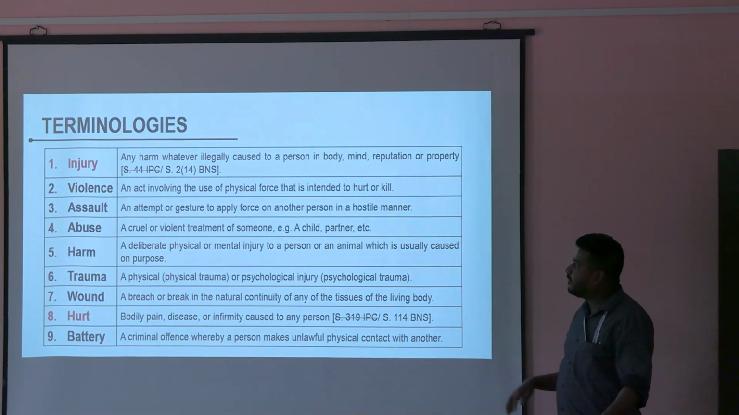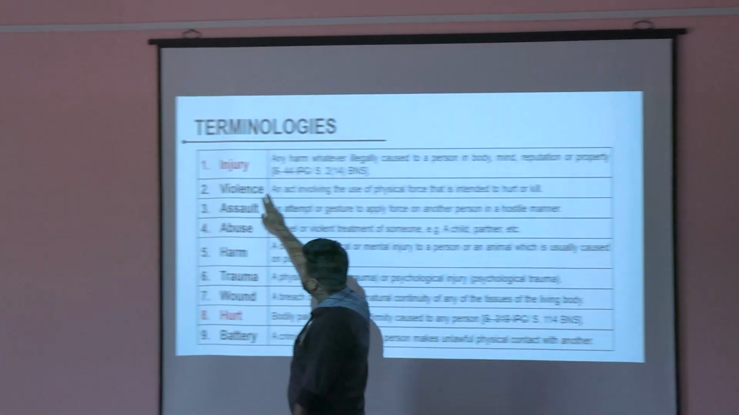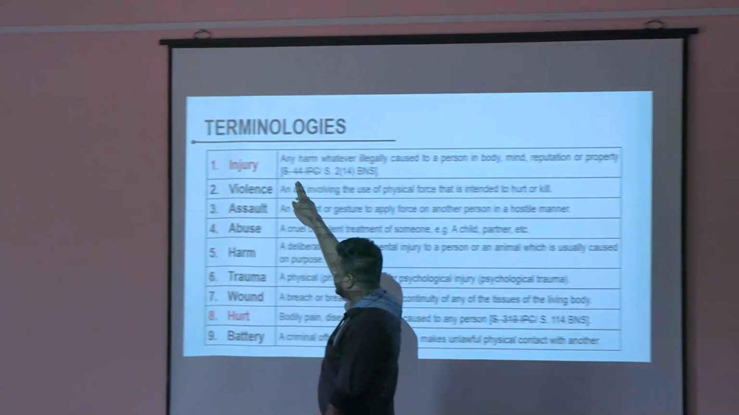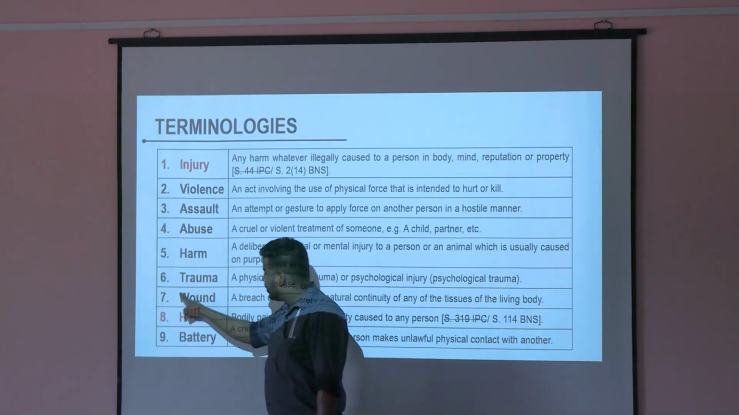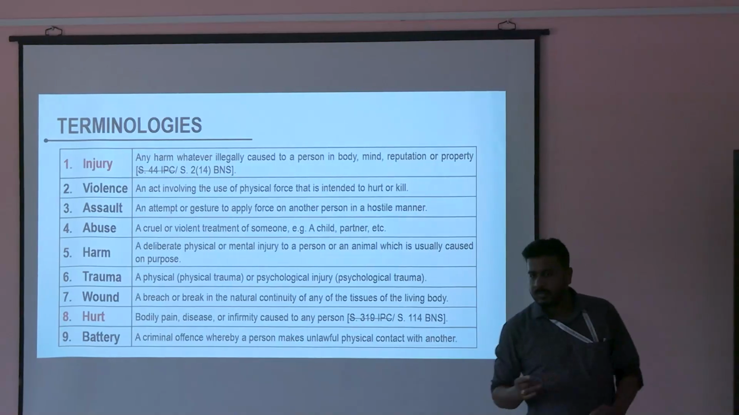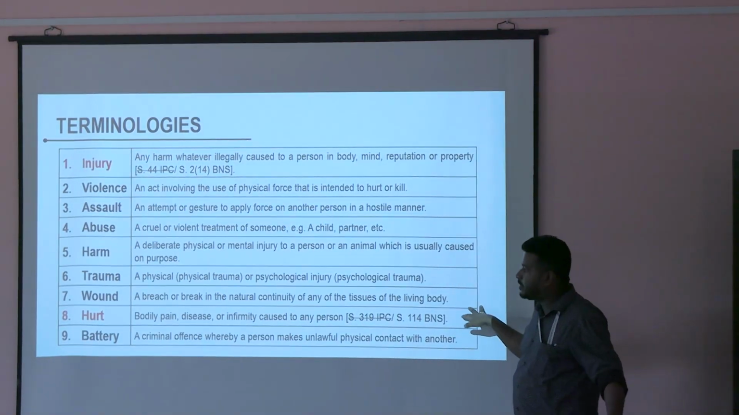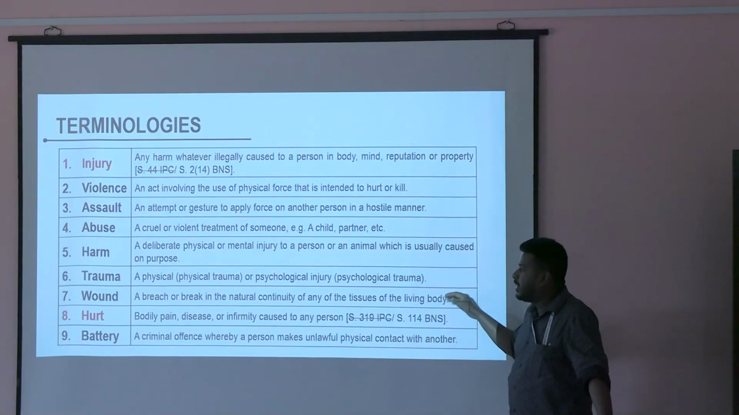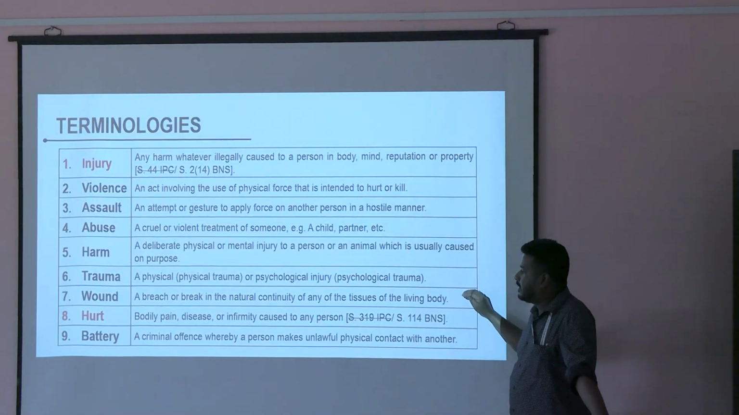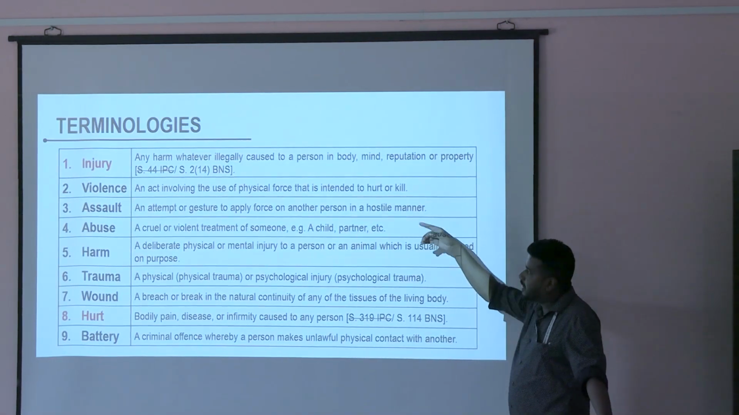Clear? Sometimes they ask, tell me the medical definition of injury. The medical definition of injury is nothing but wound. You will get this one in the surgery book also. What do you mean by wound? Any break or breach in the natural continuity of tissues in the living body. That is known as wound. So that is the medical definition of injury. The legal definition of injury is this one.